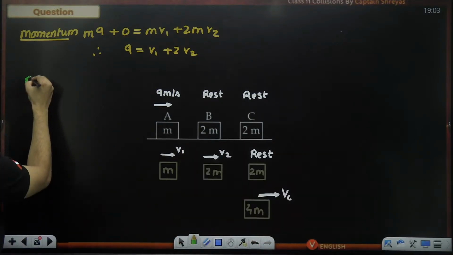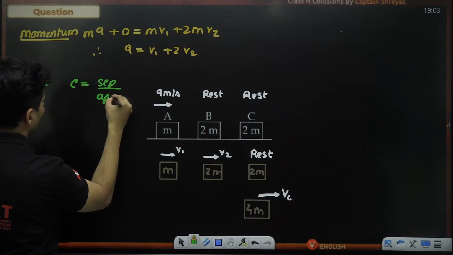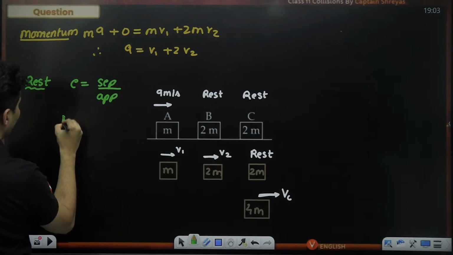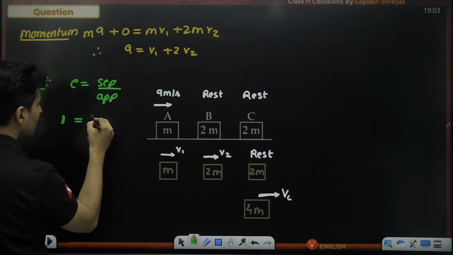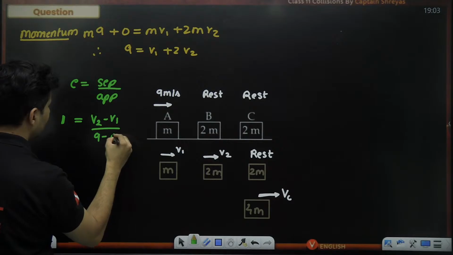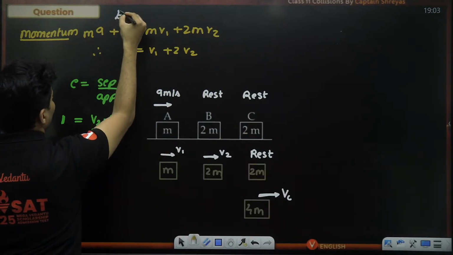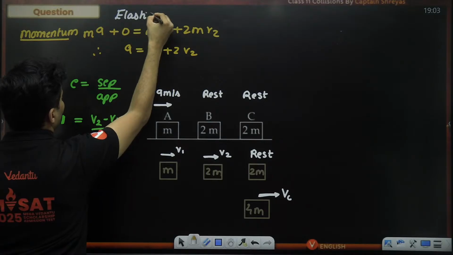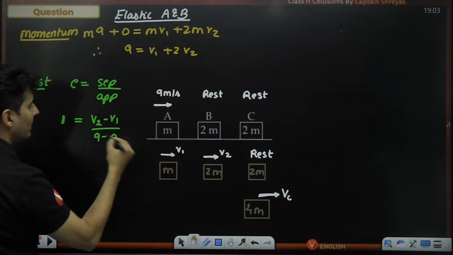Now if you write the restitution equation, e is separation by approach. e is nothing but 1 because it is an elastic collision, and separation will be v2 minus v1 upon 9 minus 0. All of this was an elastic collision between A and B.